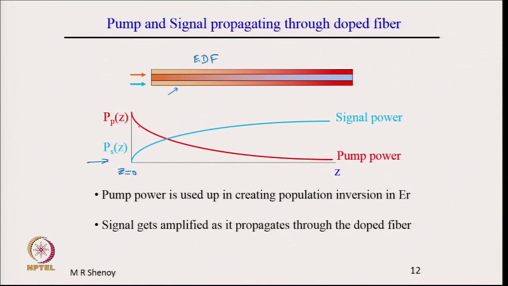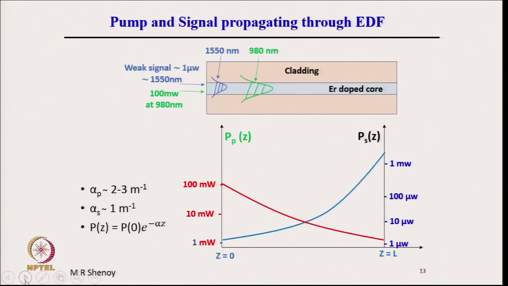The pump power continuously decreases as it propagates along the length, because the pump is getting absorbed. 980 nanometer radiation is absorbed in creating the population inversion or exciting the atoms to upper state. The 1550 signal is building up by drawing energy from the population inversion. So, that is what is written here. Pump power is used up in creating population inversion, and signal gets amplified as it propagates through the doped fiber.